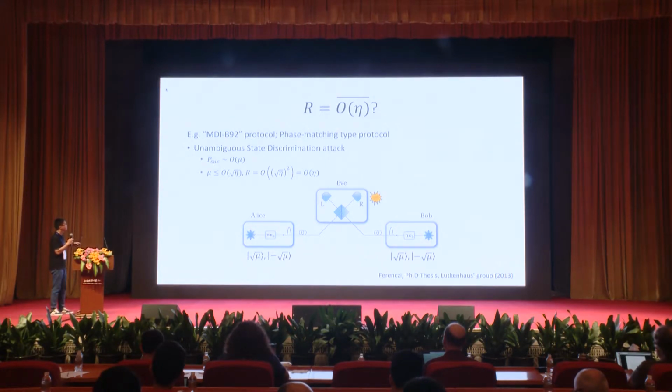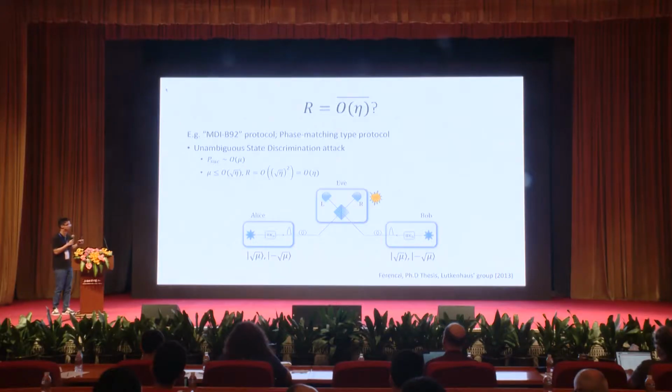So with this kind of source flaw, the Q rate still scales linearly with eta. So we took some early examples of MDI QKD or E91 type QKD protocols. But we can see that for these three protocols, all we have is negative news.